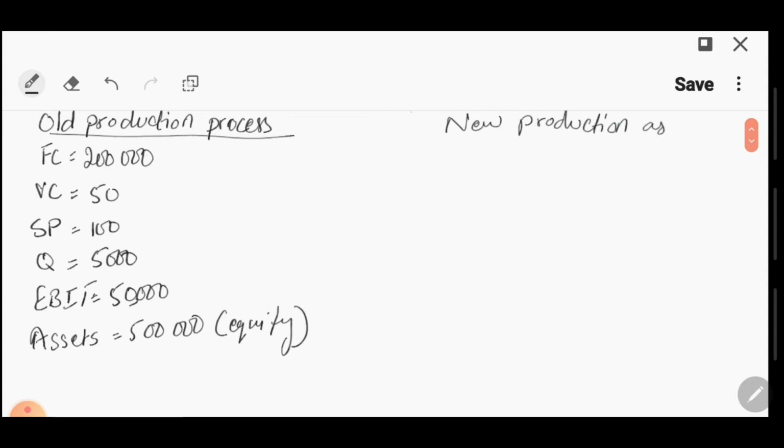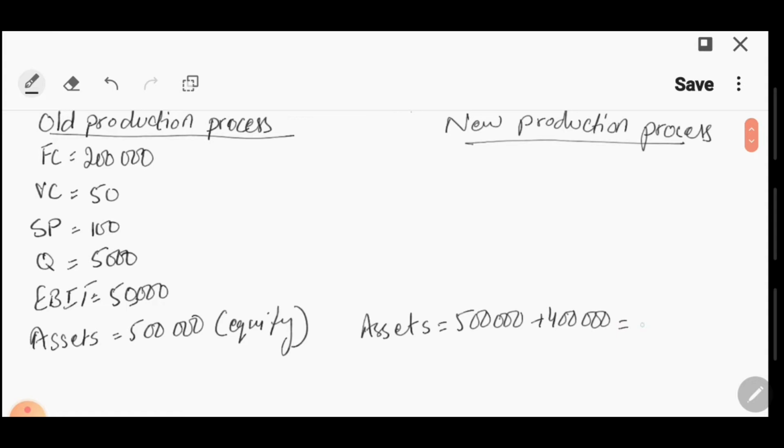So first thing, for the new production process, they need new assets. 500,000 पहले से उनके पास हैं, उनको नए assets चाहिए 400,000 के.